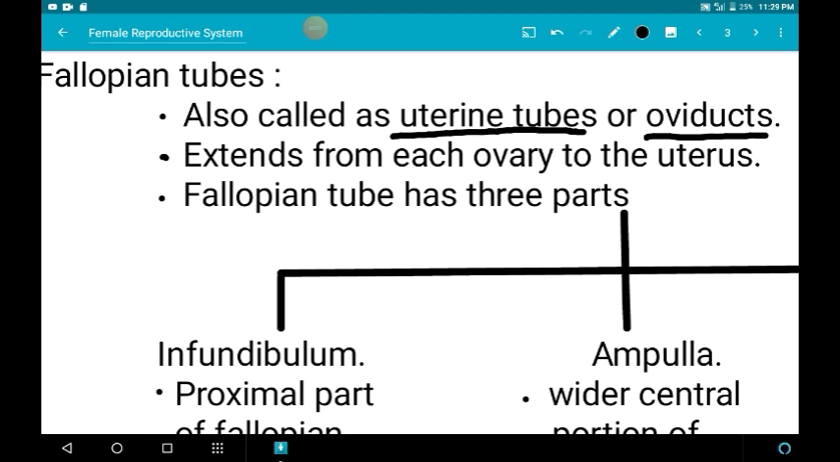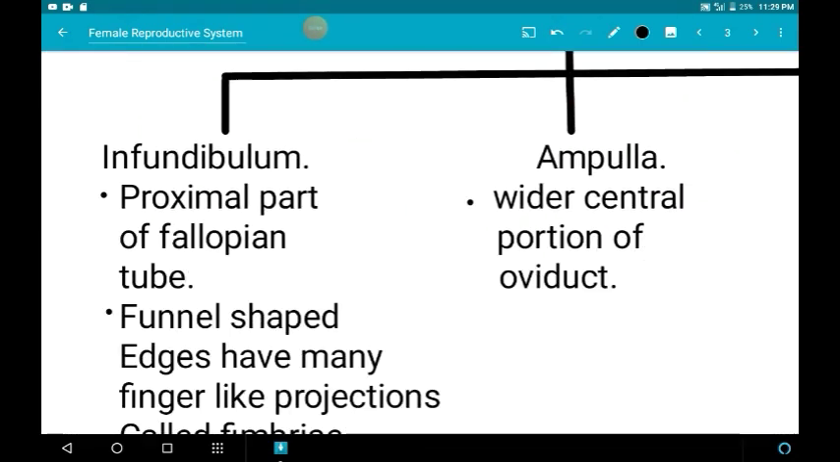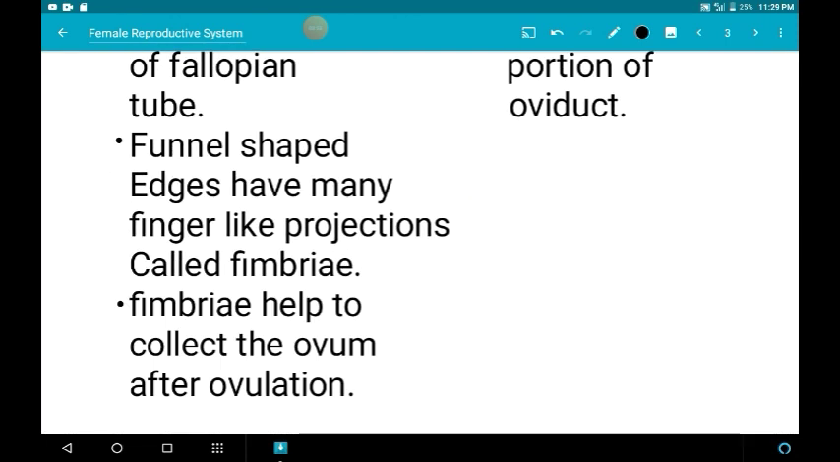This fallopian tube extends from each ovary to the uterus. The fallopian tube has three parts. What are the parts? The first part is the infundibulum. It is the proximal part of the fallopian tube, the first part, and it is funnel shaped. The edges have many finger-like projections called fimbriae.